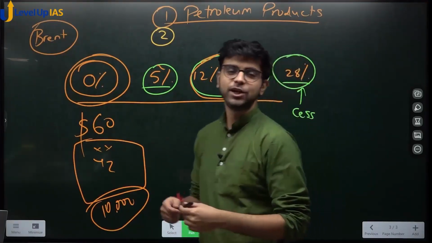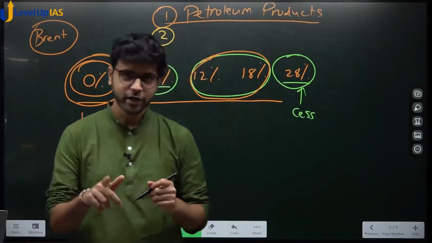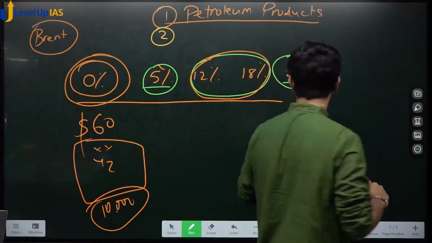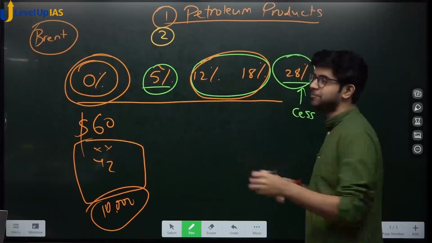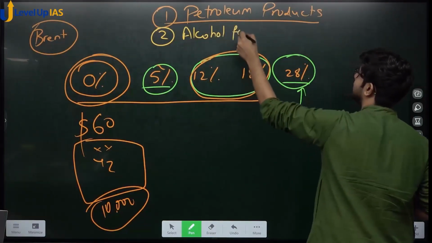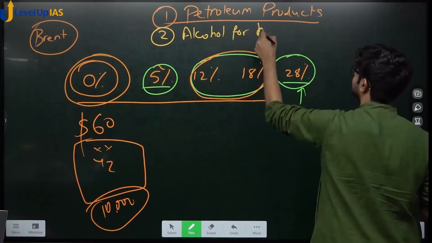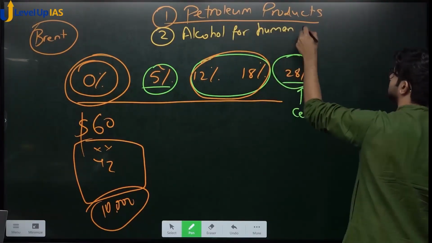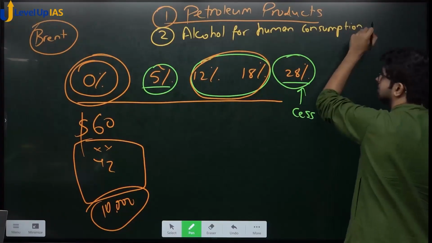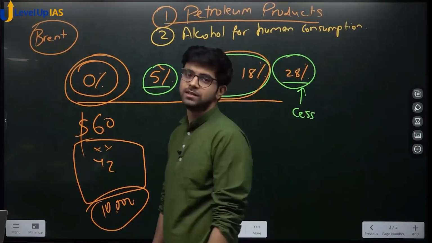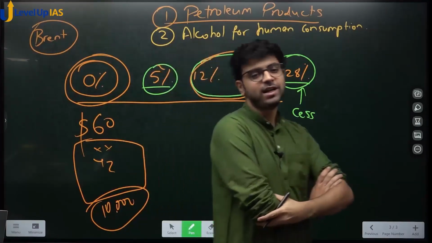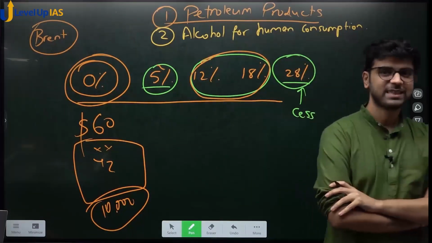What is the bare necessity of life according to some people? Alcohol for human consumption, the bare necessity of life as per some people. This is not under GST. Why?